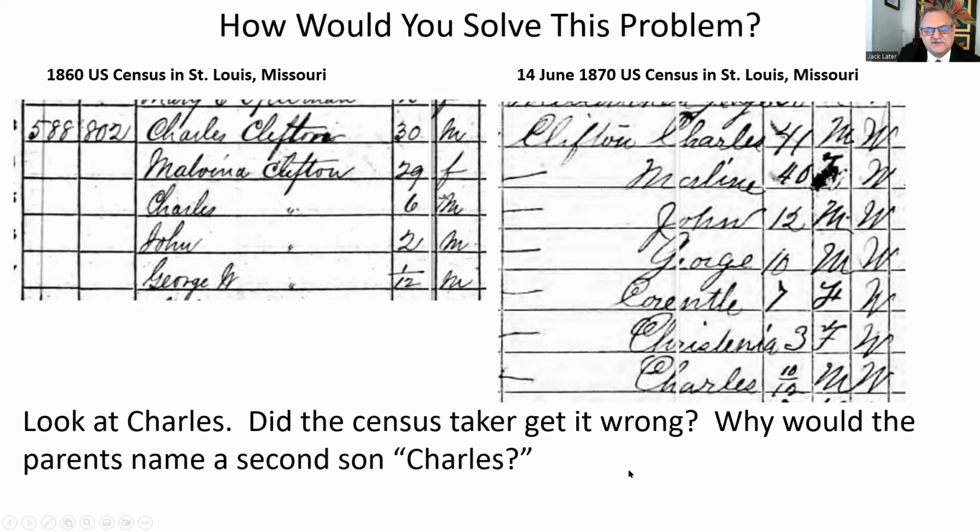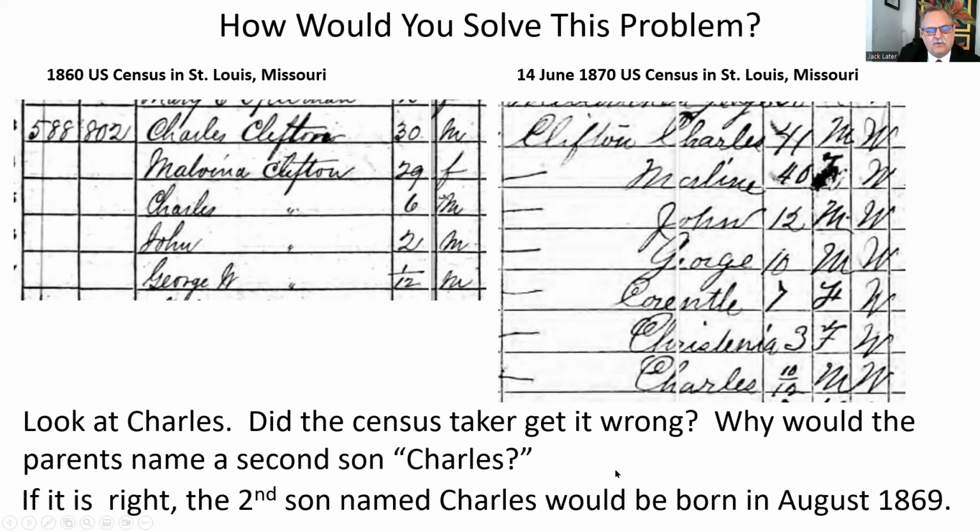But what if it's correct? What if the first Charles died, and the dad, Charles Clifton, wanted to maintain the name Charles? What if there was a second Charles?